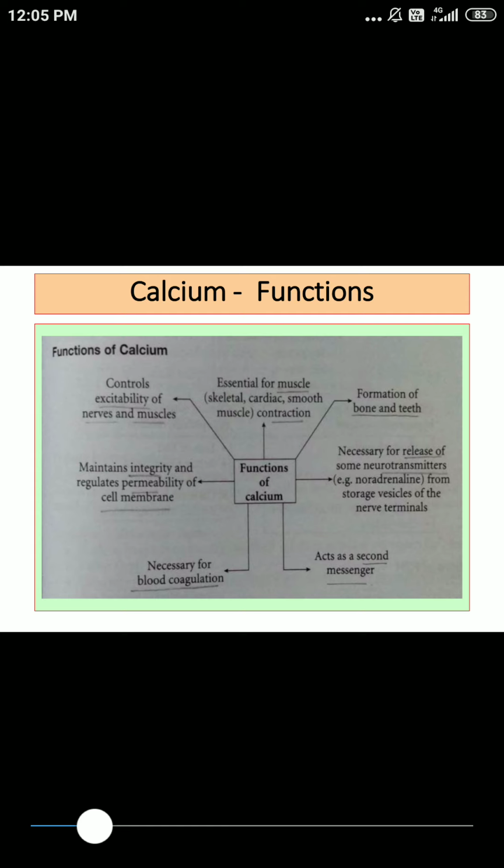Another important thing, as far as vision is concerned, calcium is required for conversion of light impulse to electrical impulse. Then we said the most important function, again you should not forget, is the neuromuscular system. Neuromuscular excitation, formation of bones and teeth, and there are still other functions.